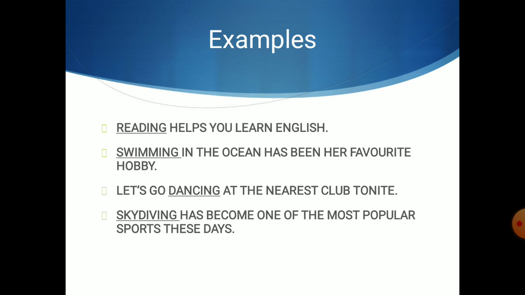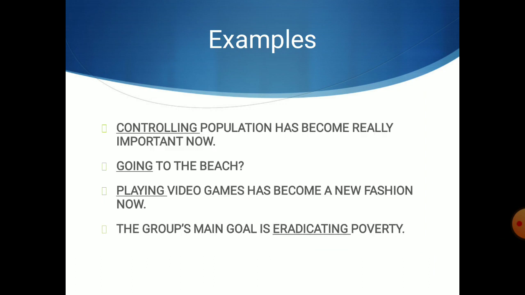Let's take another example. Controlling population has become really important. Going to the beach. Playing video games has become a new fashion. The group's main goal is eradicating poverty. So, in all these examples too, controlling, going, playing, eradicating are gerunds.